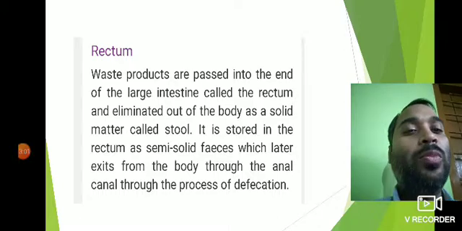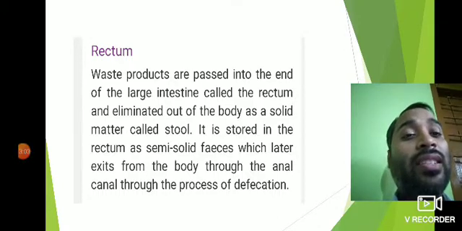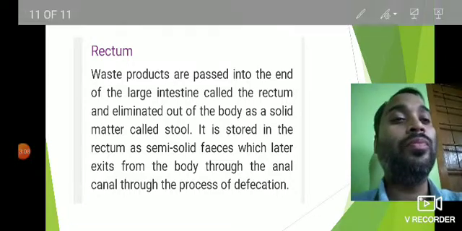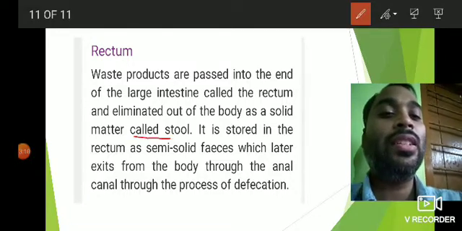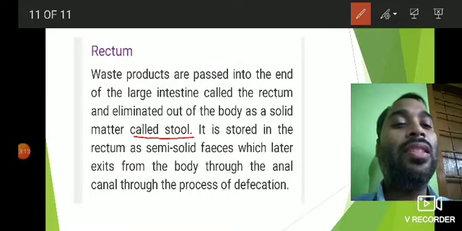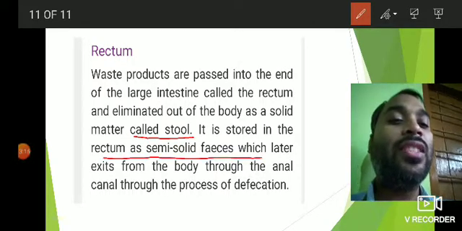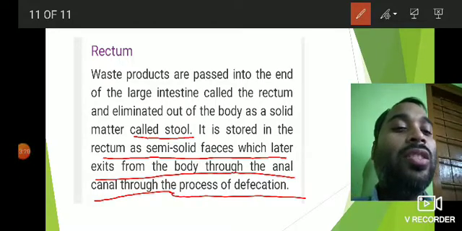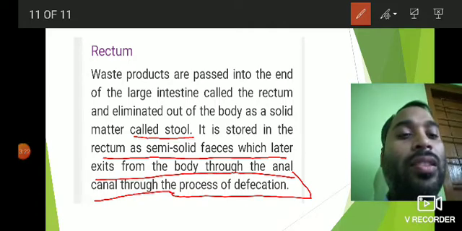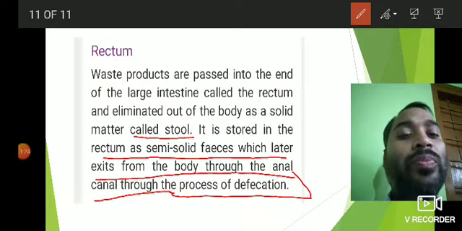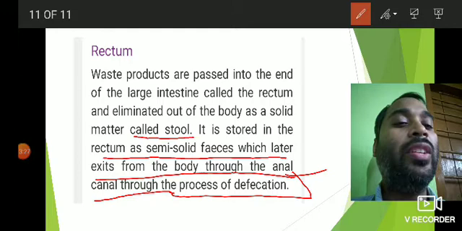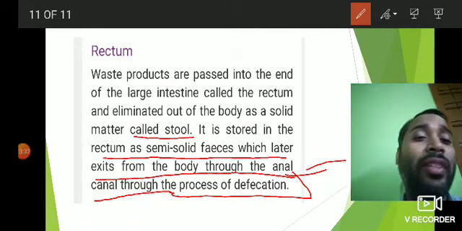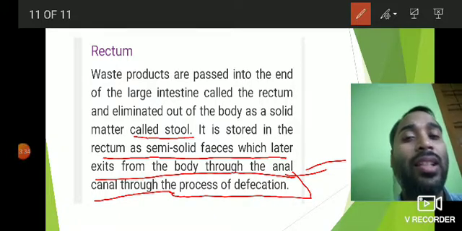In the rectum, the waste products are passed into the end of the large intestine called the rectum and eliminated out of the body as a solid matter called stool. So it comes out through the opening called anus. It is stored in the rectum as semi-solid feces, which later exits from the body through the anal canal through the process of defecation. So this is how the waste is defecated from the body with the help of the opening called anus. So this is how the entire journey of food takes place, right from the mouth till the anus.